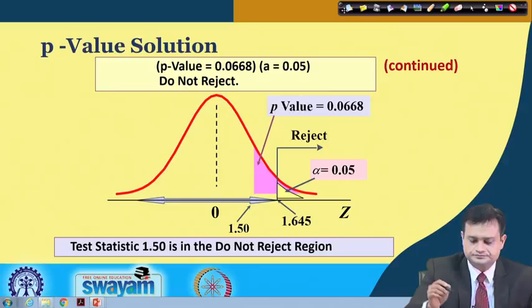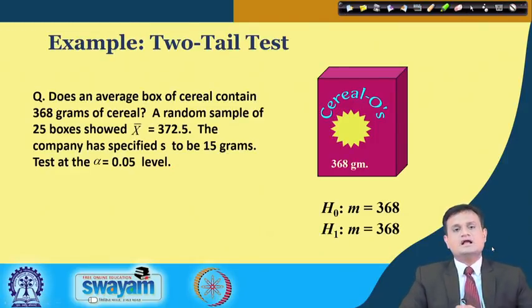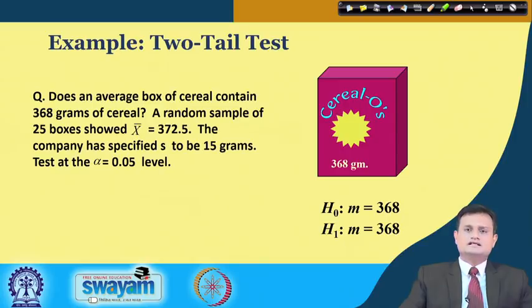Now, let us go ahead. For the same example, I want to do a two-tailed test. Let us say an average box of cereal contains 368 gram, and again I took a random sample with mean 372.5. The company has specified the standard deviation to be 15 gram, and we test the hypothesis at alpha equal to 0.05.